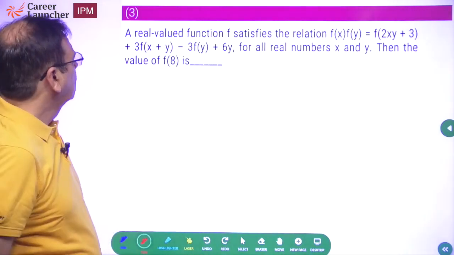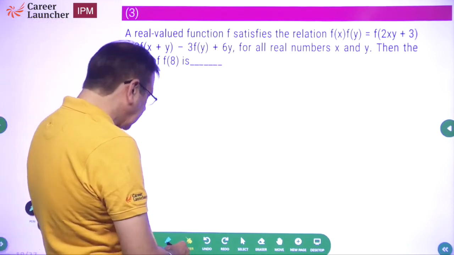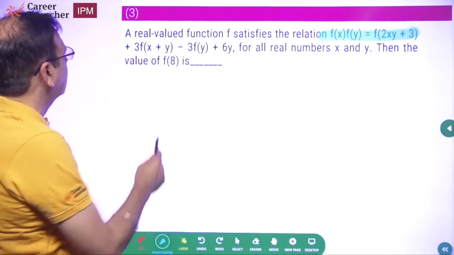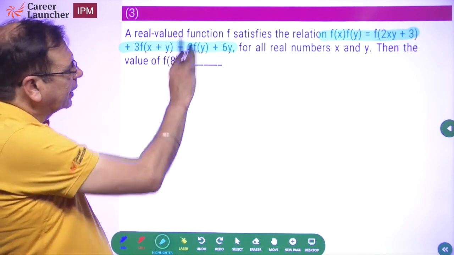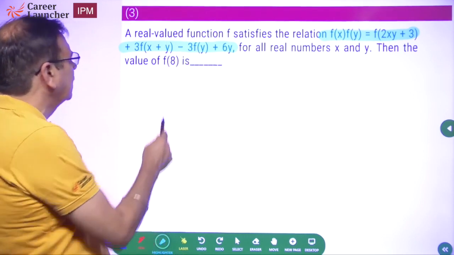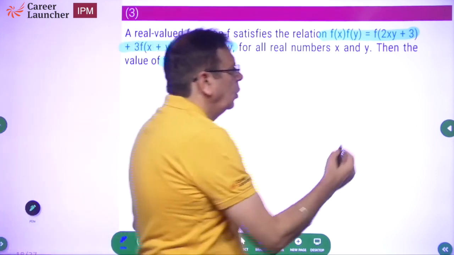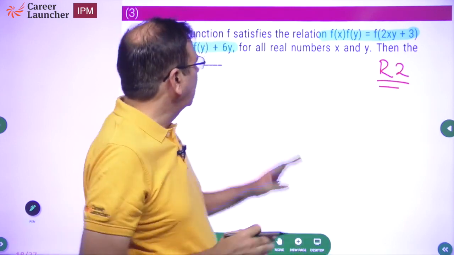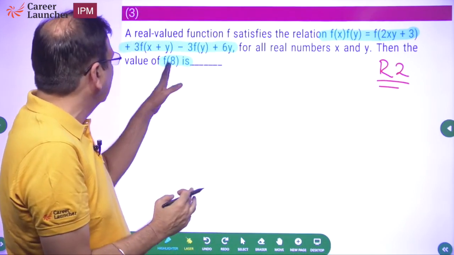Third question. A real valued function f satisfies the relation f(xy) equal to 2x, f(2xy) plus 3 equal to 6y, whatever that expression is, for all real numbers x, y. What is the value of f(8)? This to me is a round 2 question. Why round 2? Because this is a question which will take me time. I will have to start understanding the relationship. I will have to say, okay, how do I go about finding f(8)?